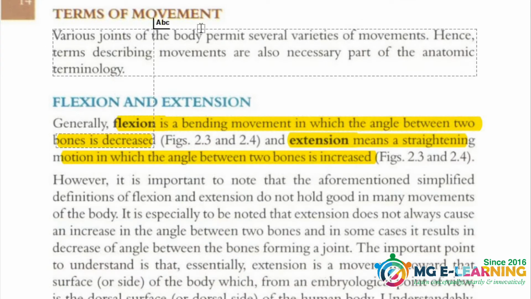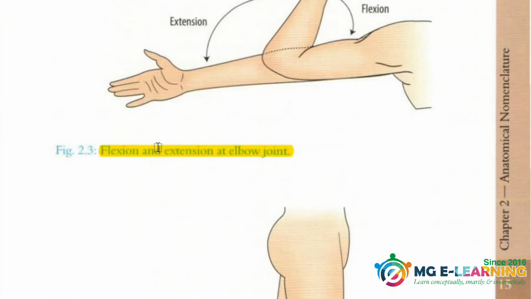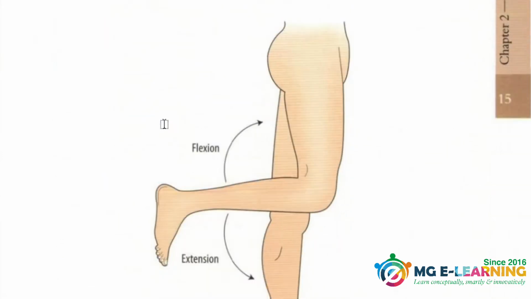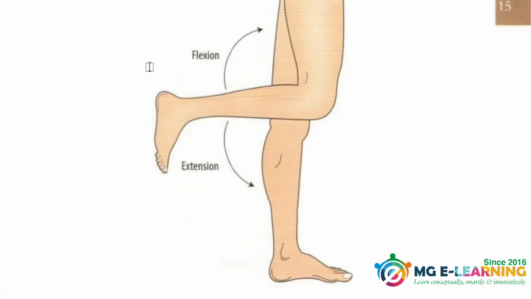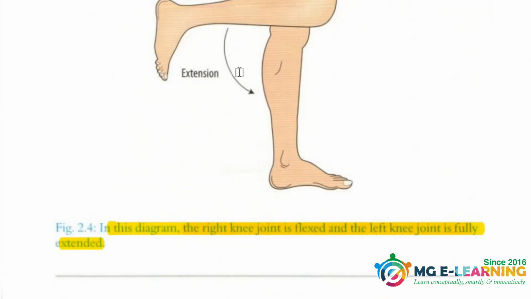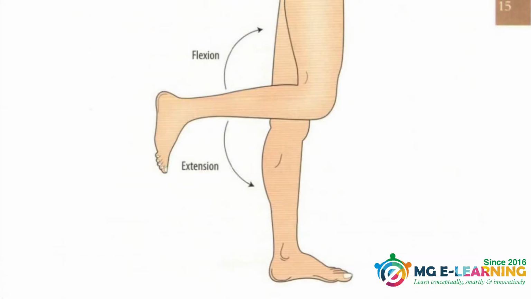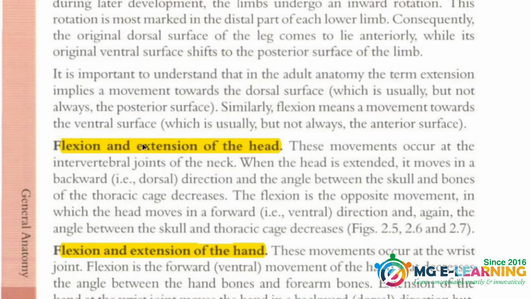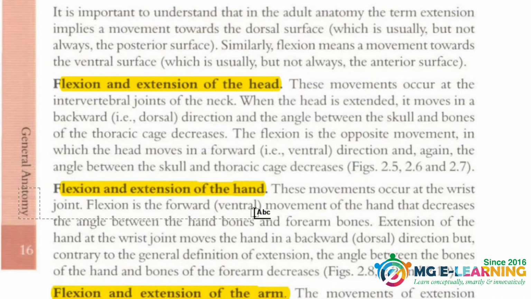Now are the terms for movement, the flexion, the extension. This is important. You have to do all the diagrams. You are asked about these movements even in Viva, so you have to be very clear about all the movements of the different joints, which will be the next chapter. But this is again important, how the flexion is happening, how the extension is happening, where this is happening, and how is the flexion and extension of the head. This is explained in the figures I will be showing you soon.